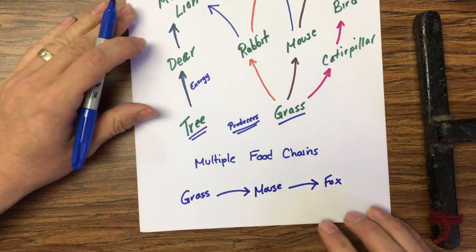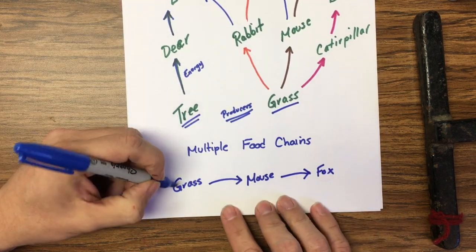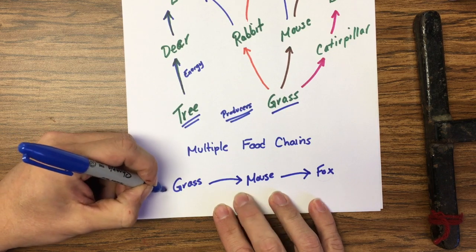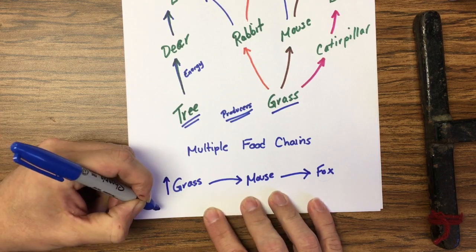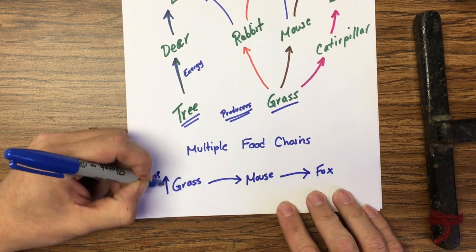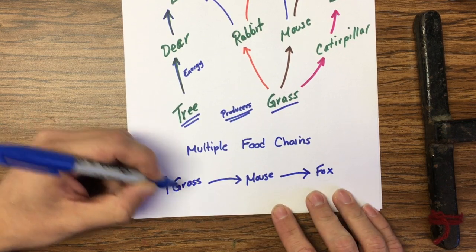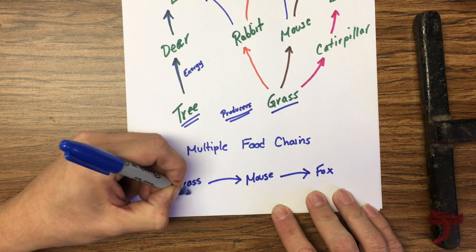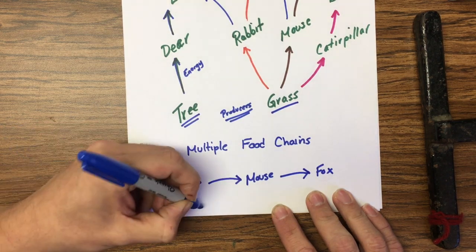Now what happens if there's lots of rain and the grass population grows, right? Because the grass population grows, there's more food for the mouse.